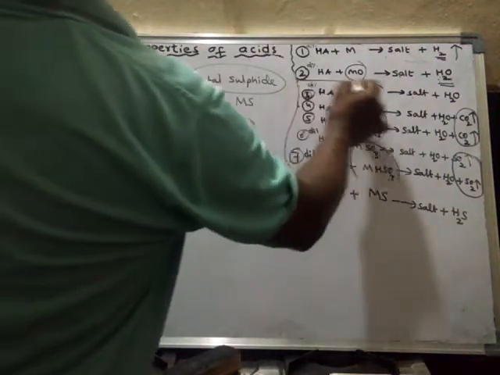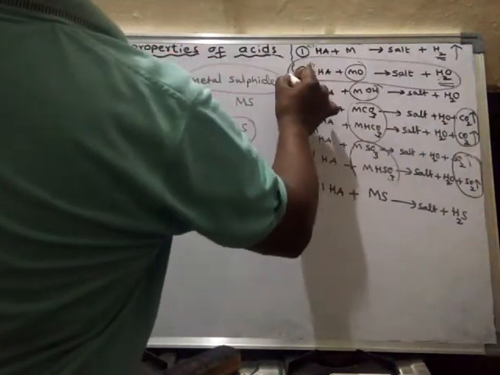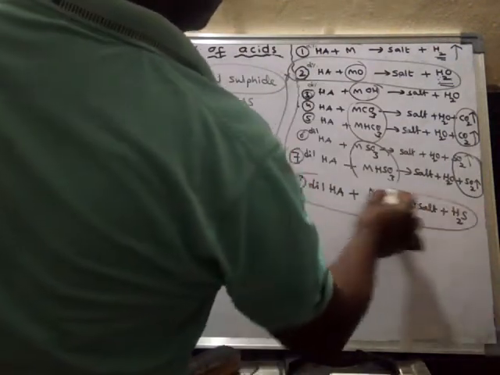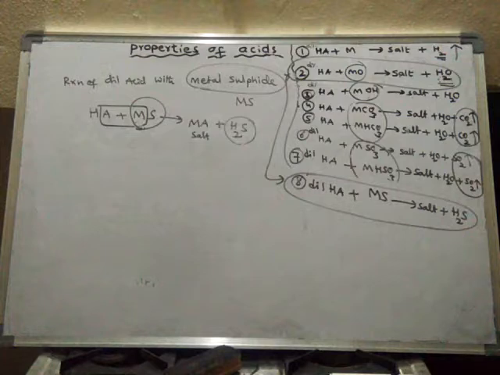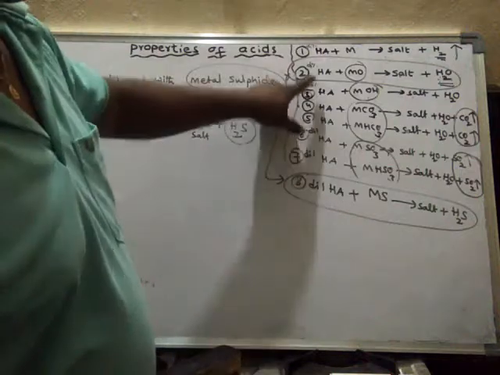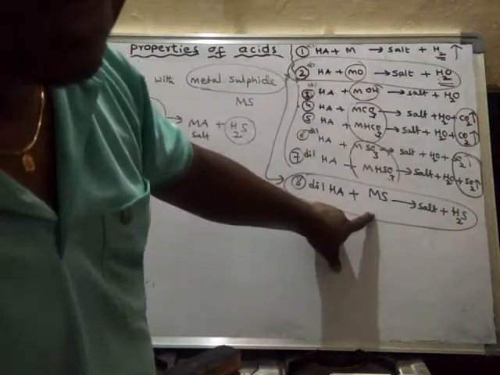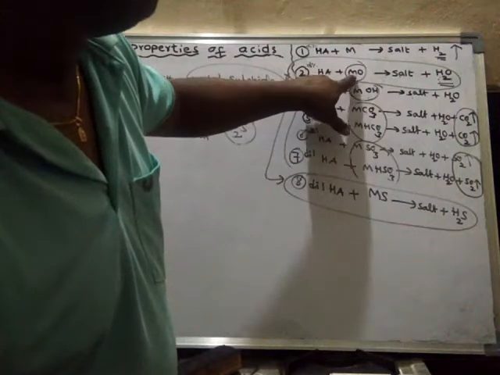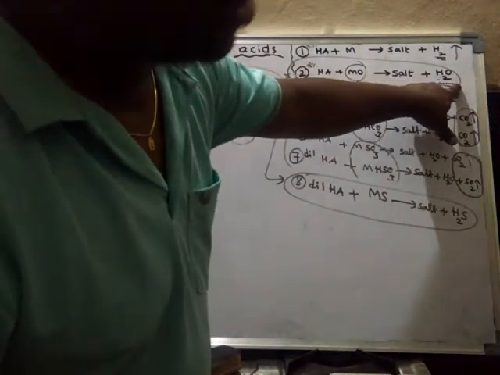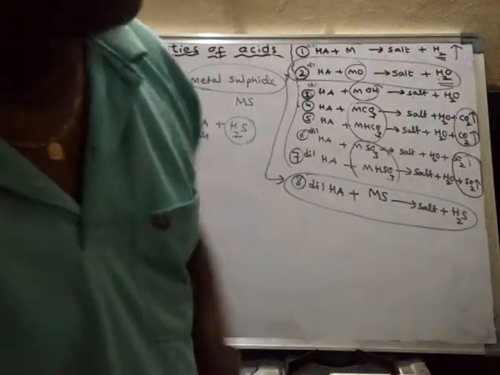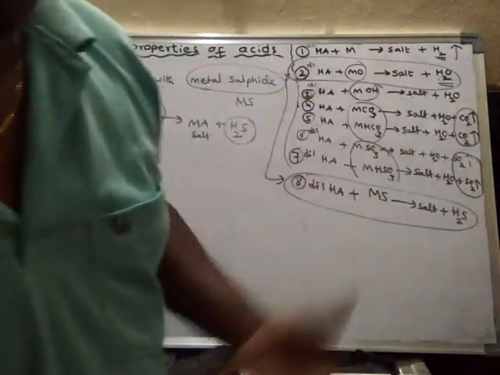Now compare this reaction with the earlier reaction. Reaction-wise they appear to be in the same form. Dilute acid with metal oxide gives salt, but with metal sulfide, as we have taken here, it forms hydrogen sulfide, whereas with metal oxide it forms hydrogen oxide, which is nothing but water.